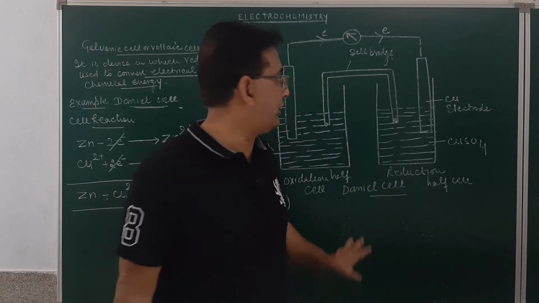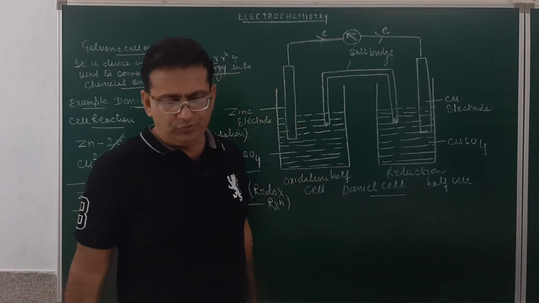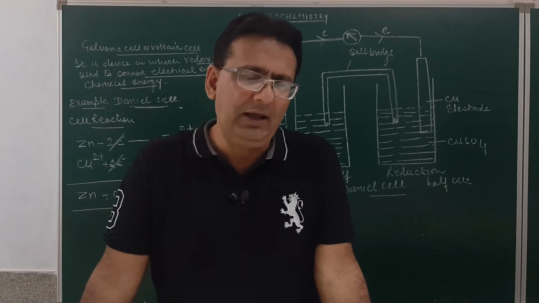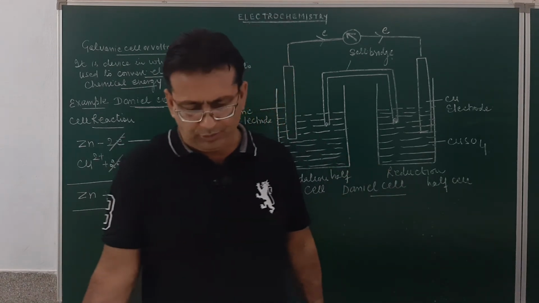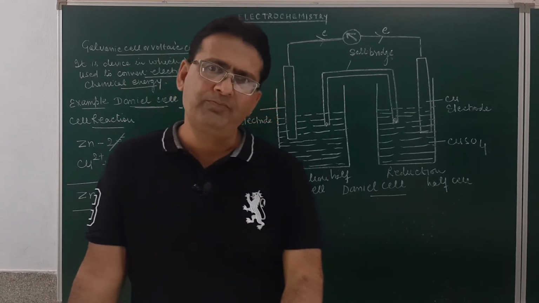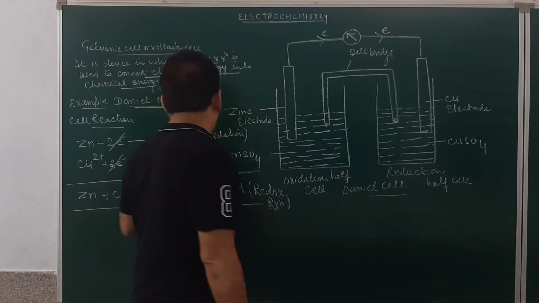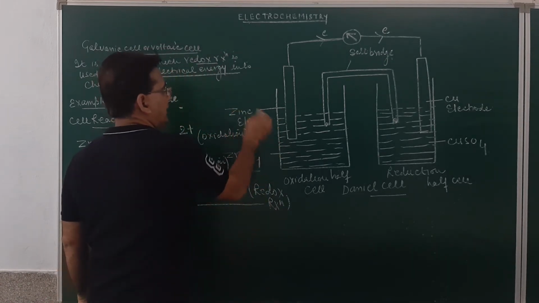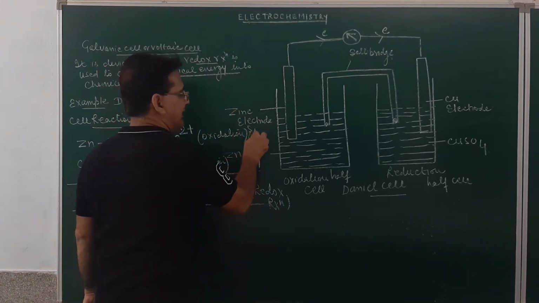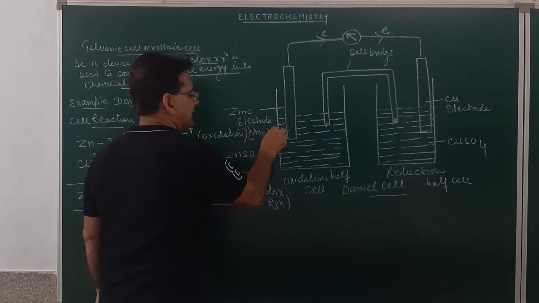Now, which one is the oxidation half? Zinc. Which one is the reduction half? It will be the half containing the copper electrode dipped in the copper sulfate solution. Now, zinc, since it is losing electrons, will be acting as the anode. Just see the point of difference.